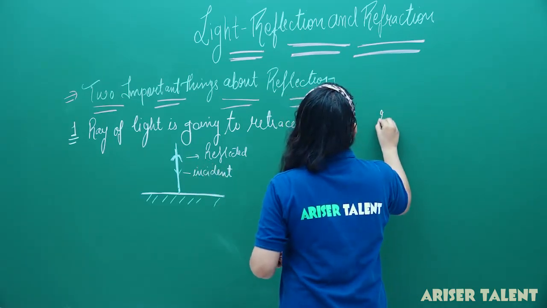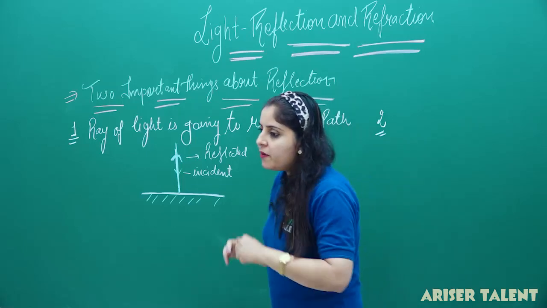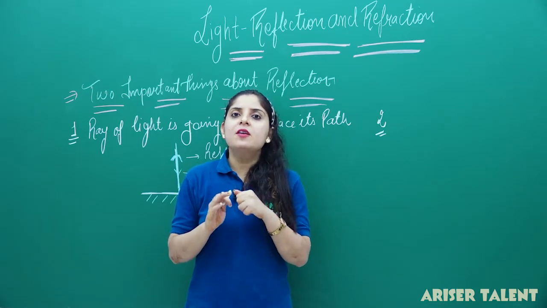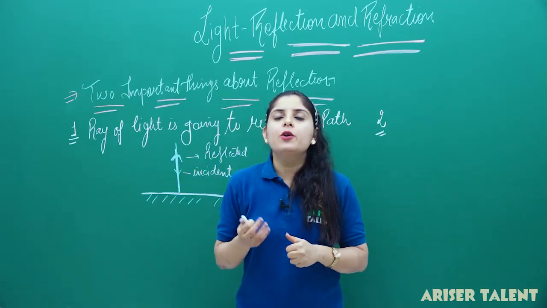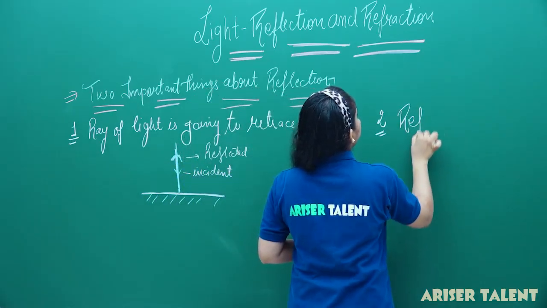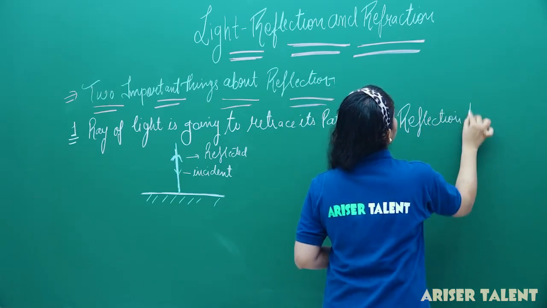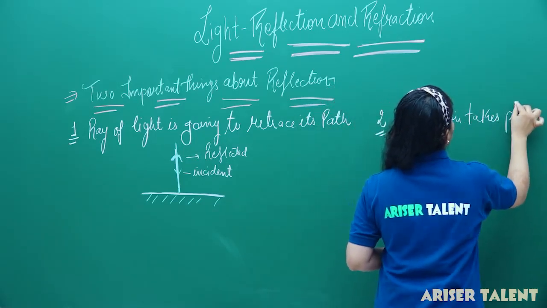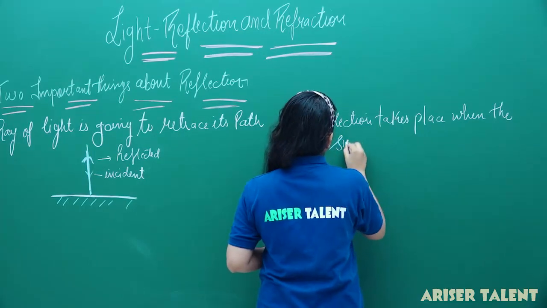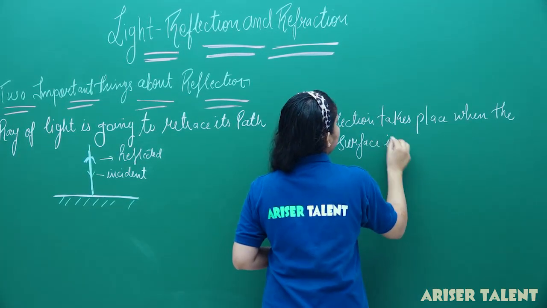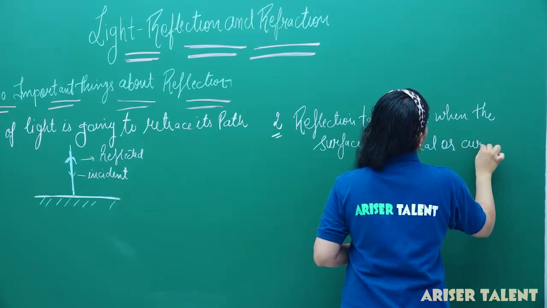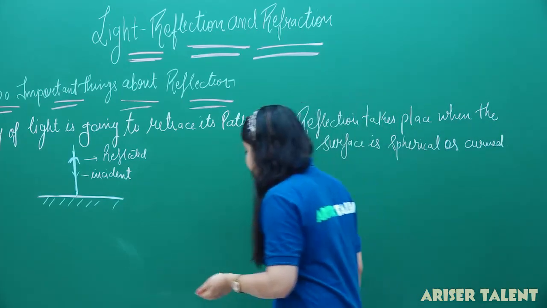Now, the second thing about reflection is that reflection always takes place when the surface is either curved or spherical. If the surface is not curved or spherical, we cannot assume here that reflection takes place. So, the second point is, reflection takes place when the surface is spherical or curved. So, if we have any spherical or curved surface, we can see that reflection is going to take place.